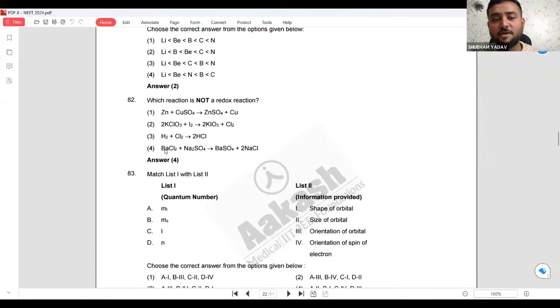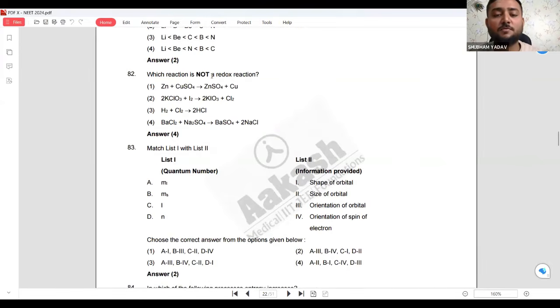Now we will see here. BaCl2, Ba is +2 here. BaSO4, Ba is +2 here. Oxidation number is same. Chlorine, it is what? Minus. Here also it is -1. Sodium is what? +1. Here also sodium is +1. So there is no change in the oxidation number. So this is not a redox reaction. The answer will be 4.